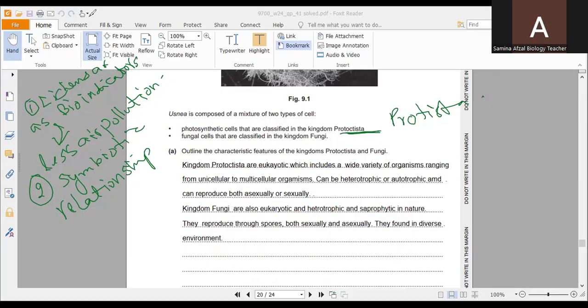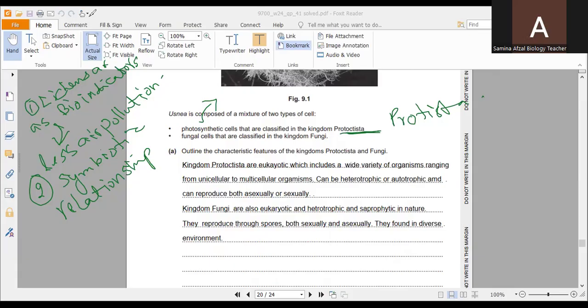They can be autotrophic, that is photosynthetic, which means they can manufacture their food. They can photosynthesize, they can produce their own food.